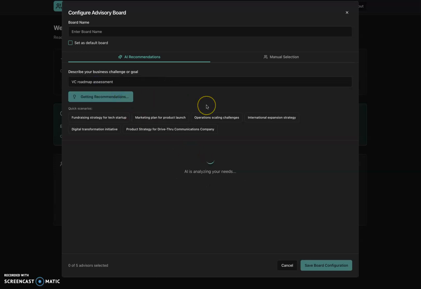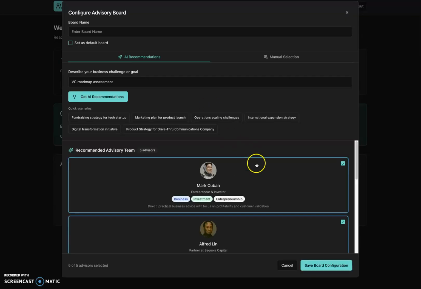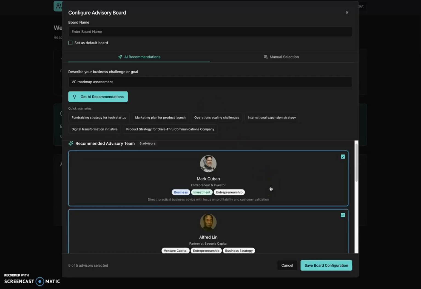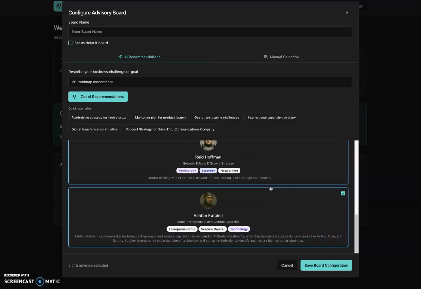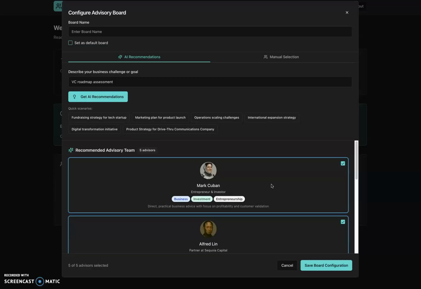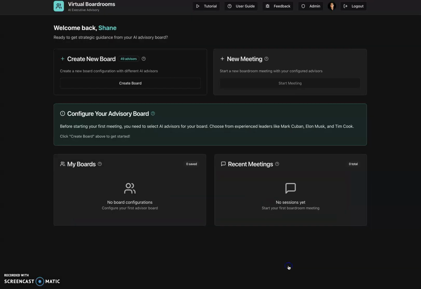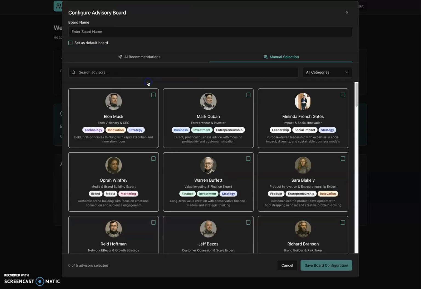Get AI recommendations. So the AI is going to look at the personas of each one of these advisors and pre-select who they think would be best for this. So here they go: Mark Cuban, Alfred Lin, Warren Buffett, Reid Hoffman, Ashton Kutcher. Okay, you know what? I'm going to cancel this. I'm going to go back to create a board, and we're going to do a manual selection.